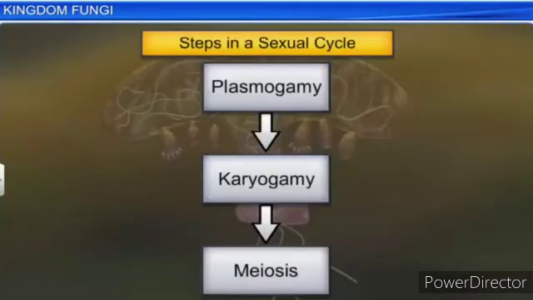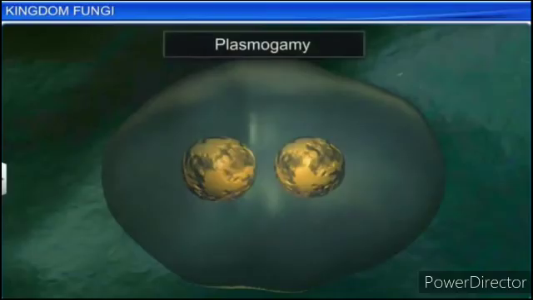The sexual cycle involves the following three steps. First, fusion of protoplasm between two motile or non-motile gametes is called plasmogamy. Sexual reproduction involves two gametes, male and female, so the fusion of the protoplasm is called plasmogamy.